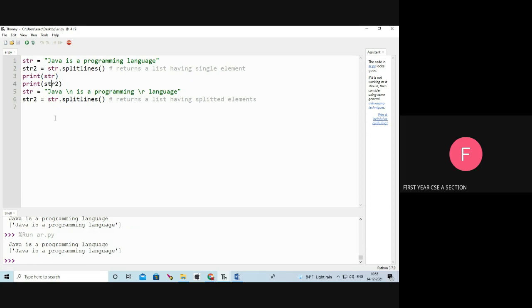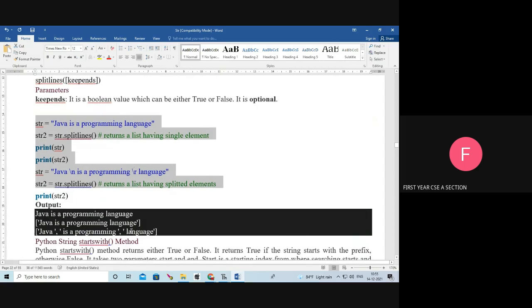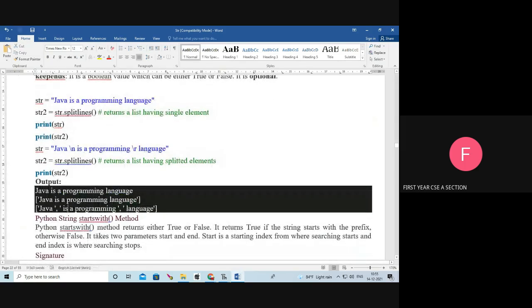Next, here backslash n is there in the str, so Java, next is a programming, backslash r. So when we use splitlines, it returns a list having the split elements: Java, next is a programming, next language. See the output. Splitlines.